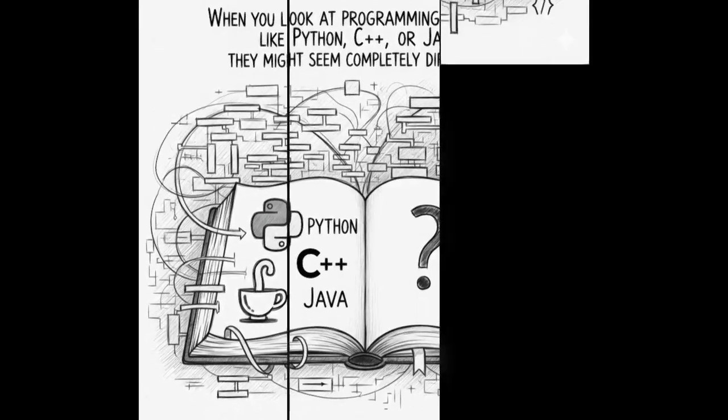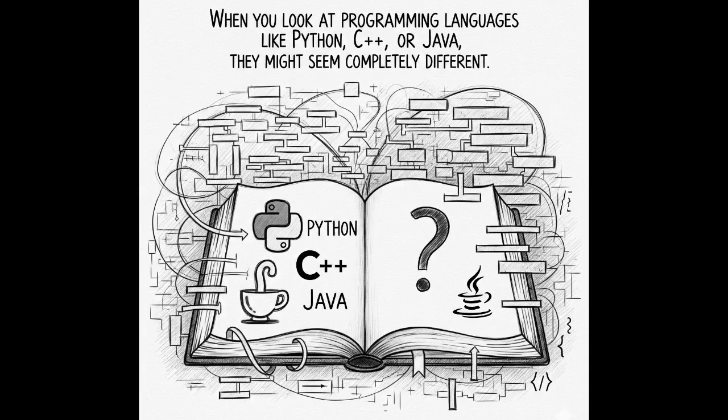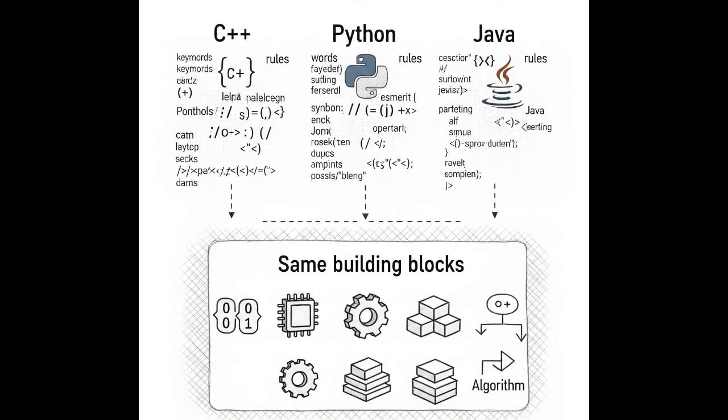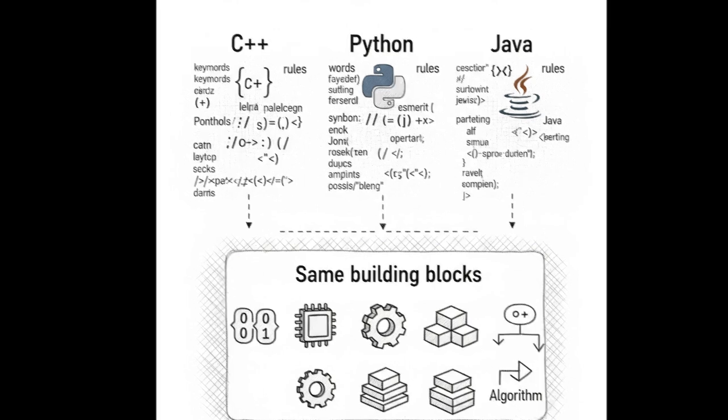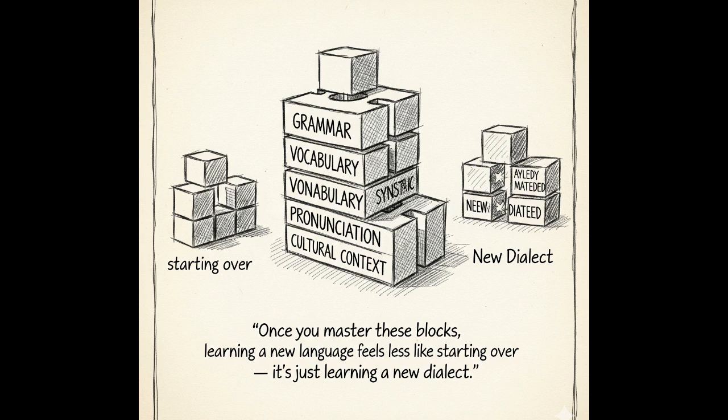When you look at programming languages like Python, C++, or Java, they might seem completely different. Different words, different symbols, different rules, but underneath all that, they share the same building blocks. Once you master these blocks, learning a new language feels less like starting over and more like switching from English to French. You already understand grammar, you're just swapping vocabulary.